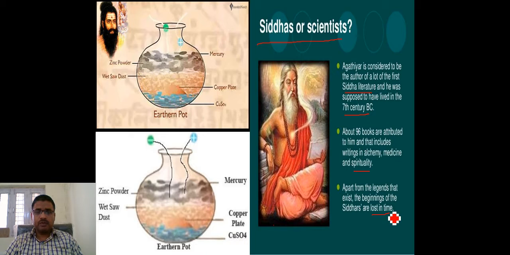Everything is mentioned here. Again I am telling you, it is a kind of copper sulfate solution where these things are kept. These are the two rods, one rod with a plus sign and another rod with a minus sign. Here there is zinc powder that is taken in this earthen pot. There is also wet sawdust, you can see here. Here is the copper plate. Here copper solution, and here is mercury. These things they have taken in their earthen pot.